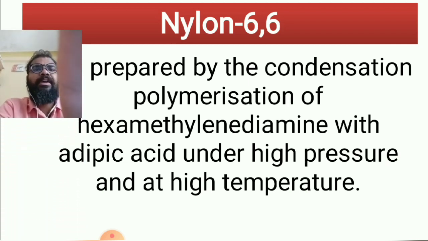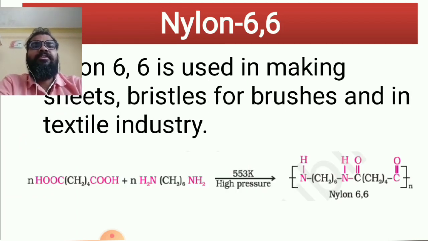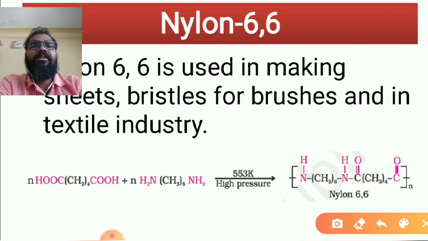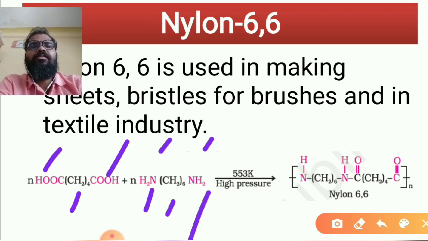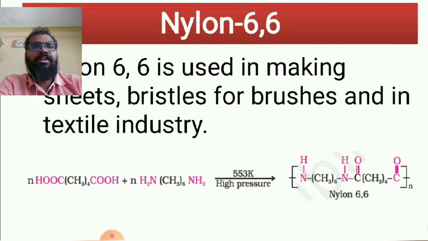So adipic acid, you can see over here CH2 4 times, and both the sides carboxylic acid, and hexamethylene diamine 6 times CH2, and both the sides will be having the NH2. From here there will be removal of H, from here OH and OH, loss of NH2O it would be there. So this is what the nylon 6,6. Then nylon 6, see, nylon 6,6 and nylon 6 both is different.